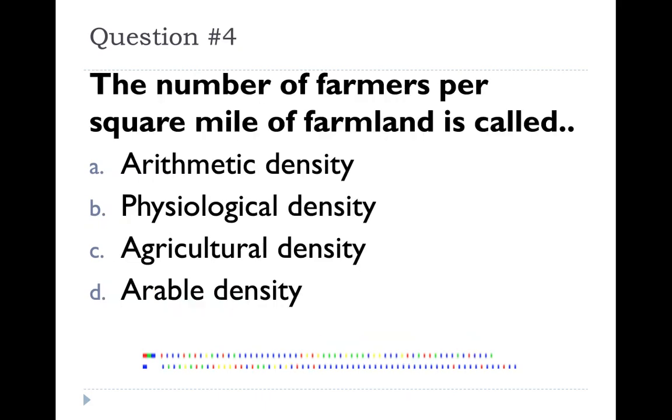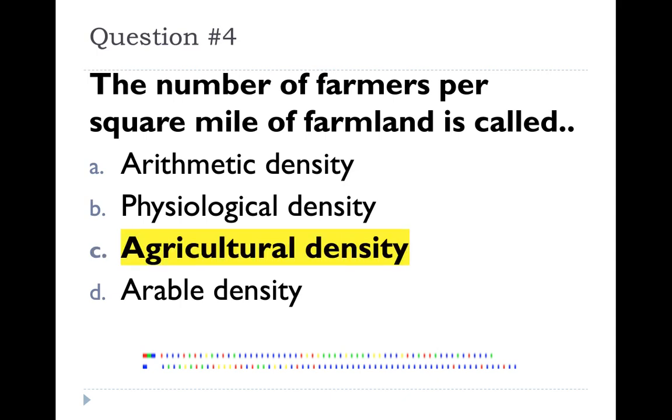Question number 4. The number of farmers per square mile of farmland is called what? Answer is agricultural density. Remember, the lower your agricultural density, the higher the level of development.